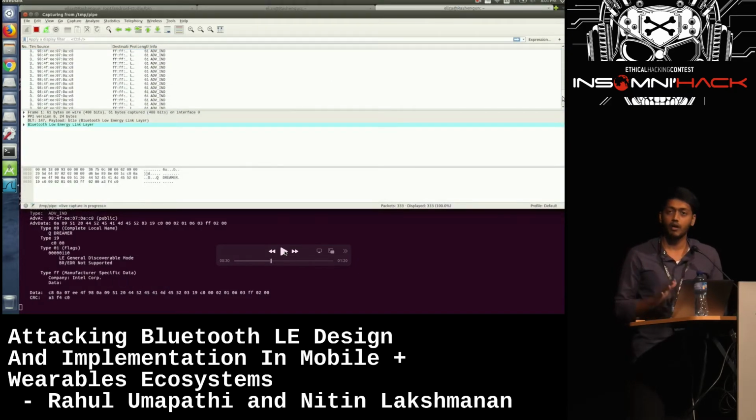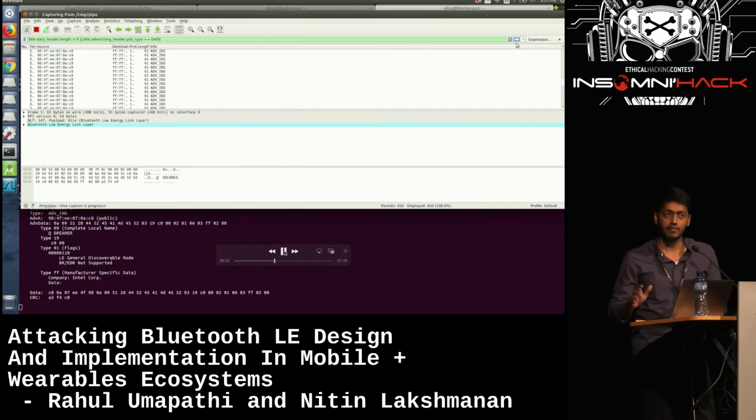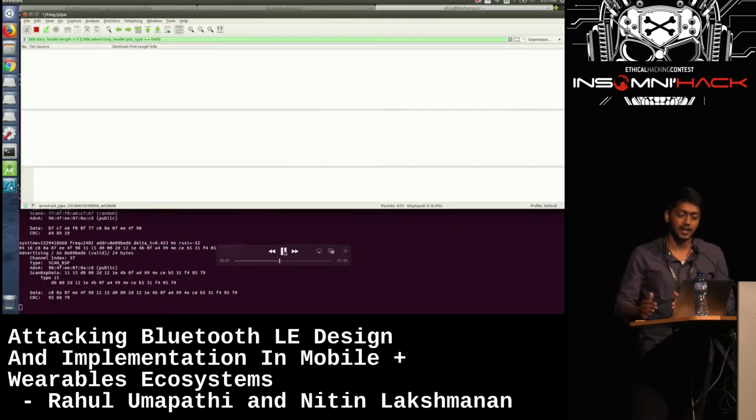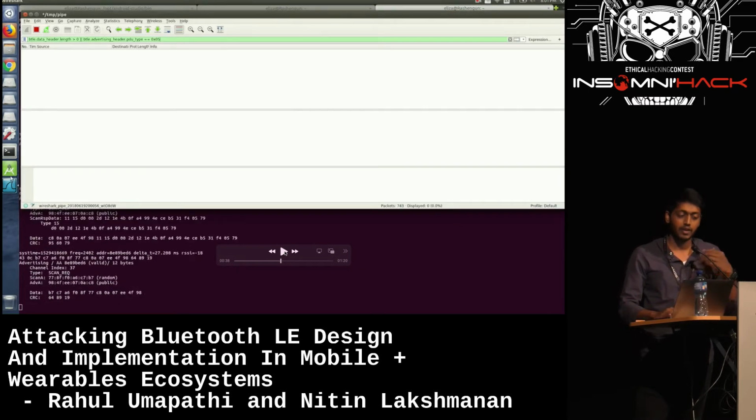We have to ignore all these packets and stick to the packets we want, that is, the Mi Band pairing with the phone. So now we are going to apply filters to eliminate the advertisement packets, and we are looking for the connection request packet, which is of PDU type 5, and whatever Bluetooth traffic has data. Once we apply the filter, we are now pairing the Mi Band to the phone, and we are waiting for the connection request.